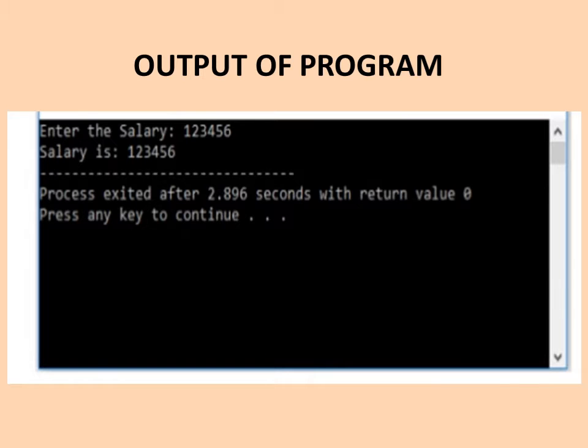Based on the number of ways of inheriting the features of a base class into a derived class, there are five types of inheritance.